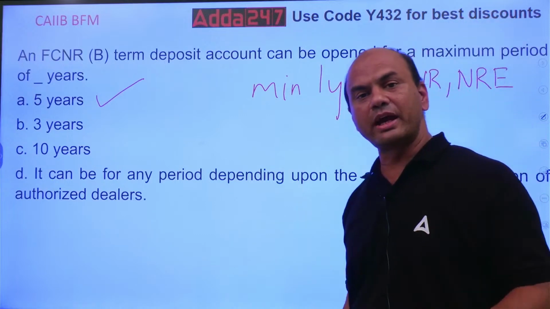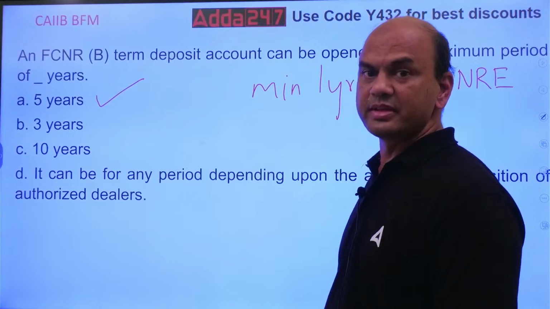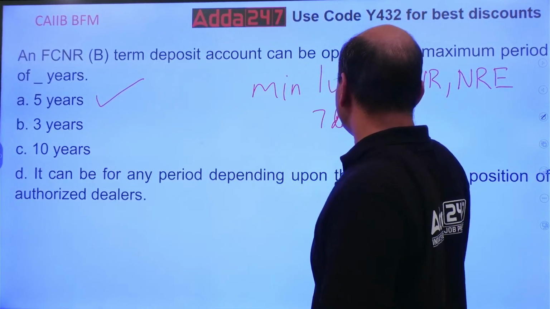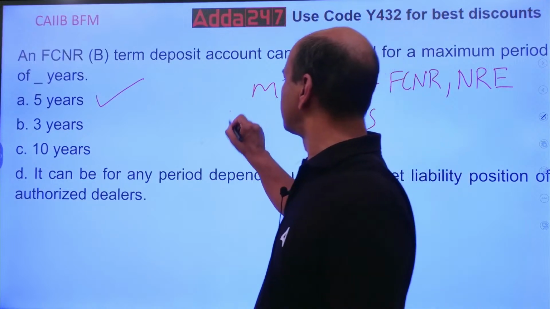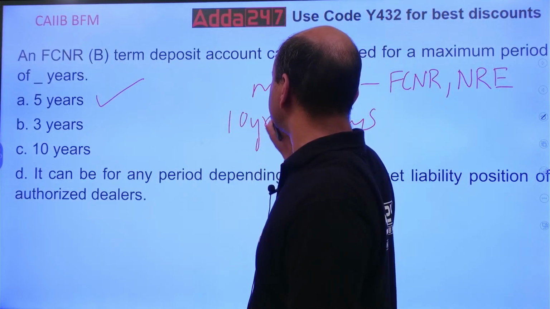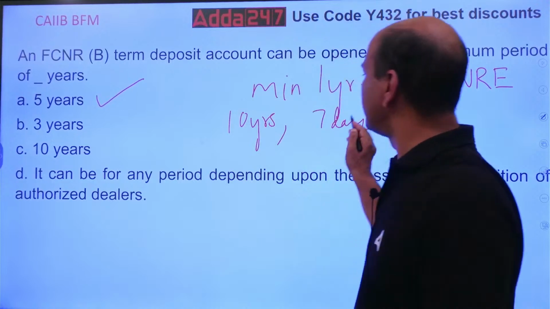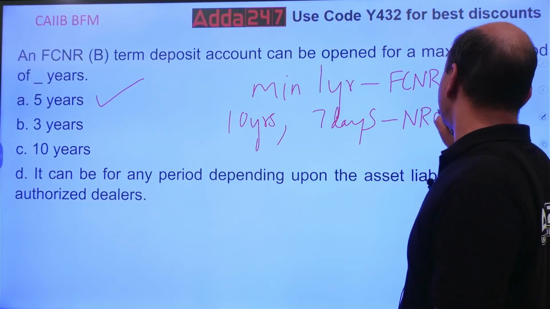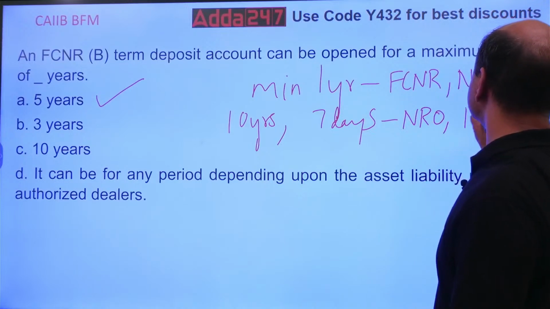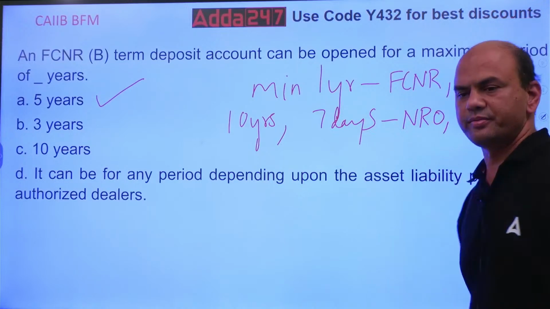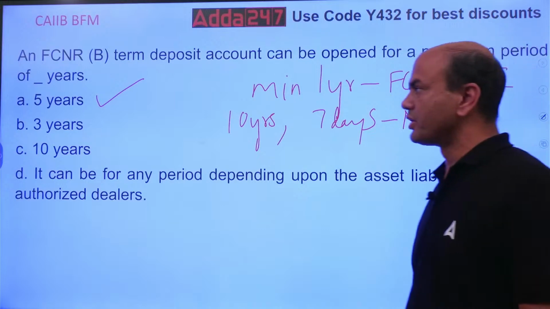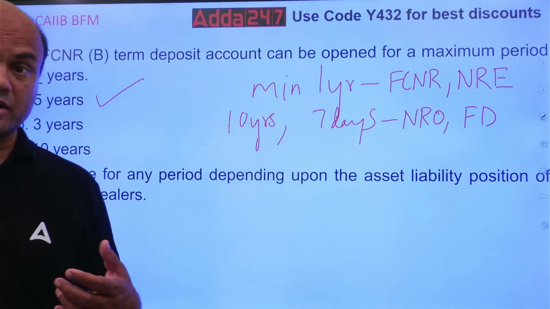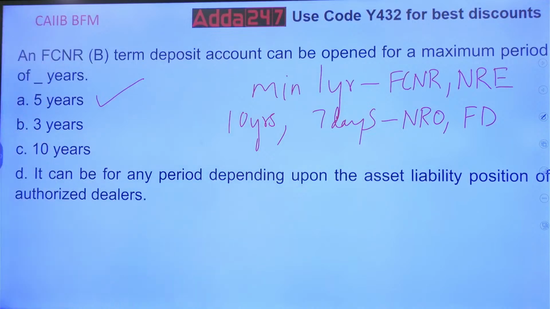For NRO and local FDs, the resident FDs, it is minimum 7 days and maximum 10 years. It is for NRO and normal FDs, resident FDs we call it. Okay. So these are the simple but to be remembered questions.